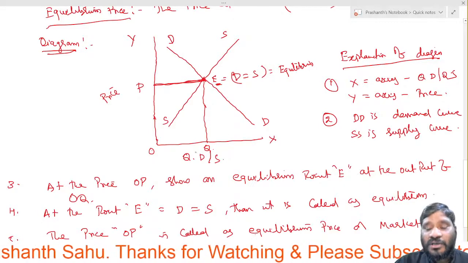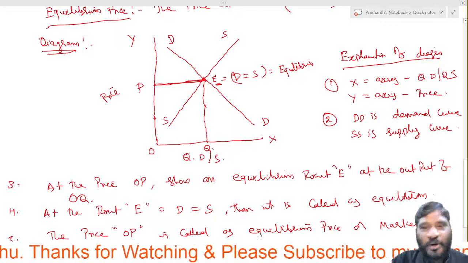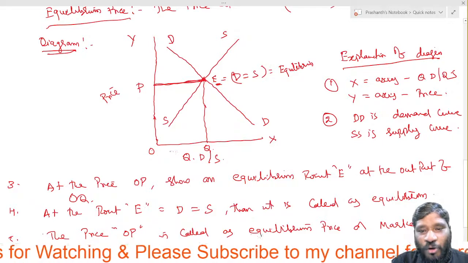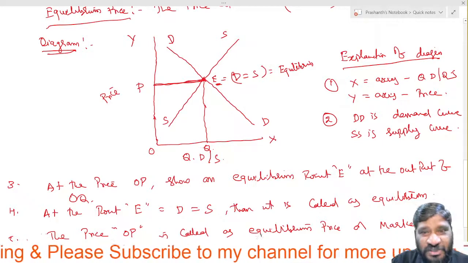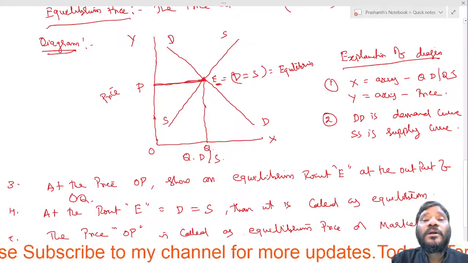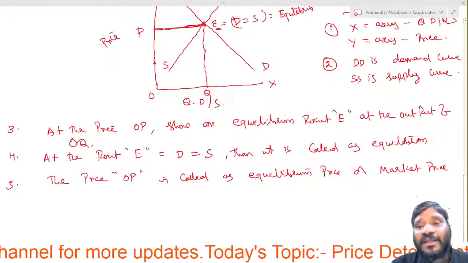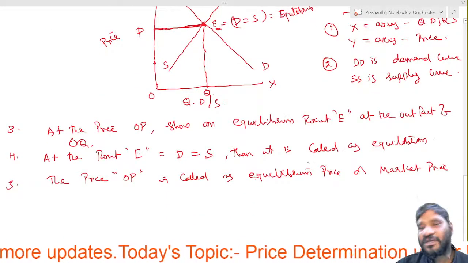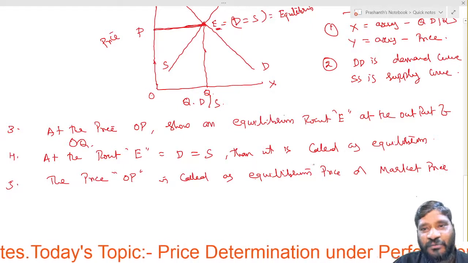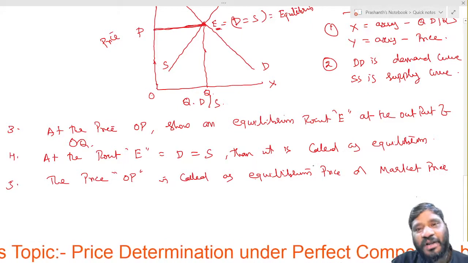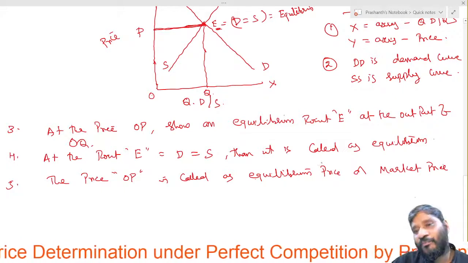So 0q output is showing the maximum output where demand is equal to supply. It means that much quantity of goods is supplied to the market.